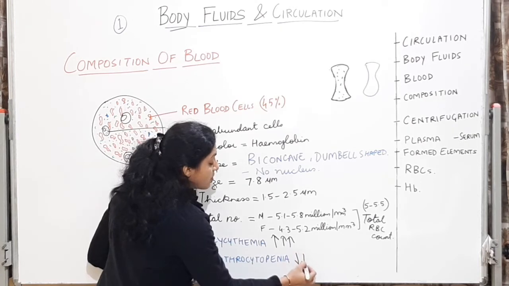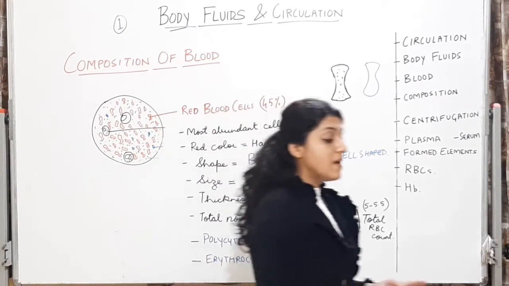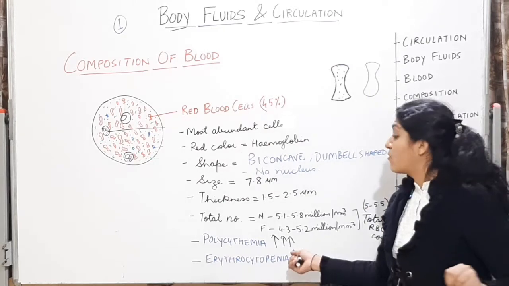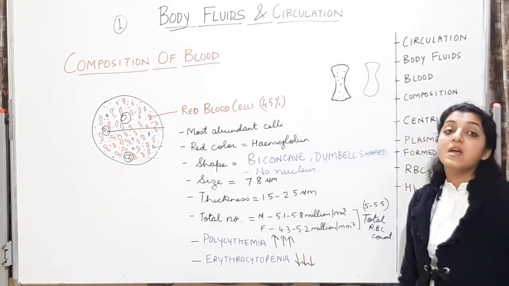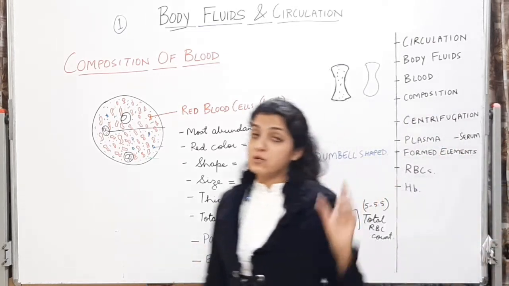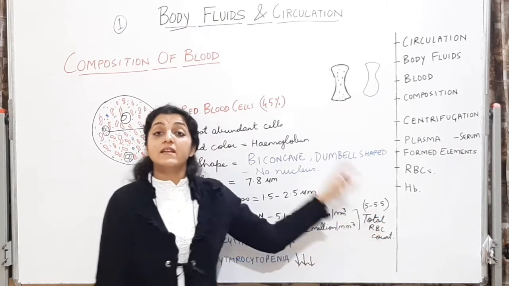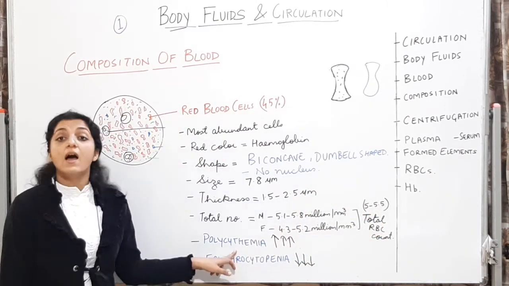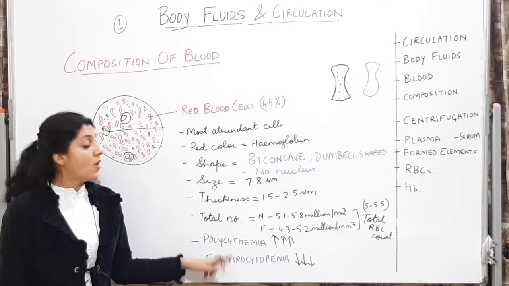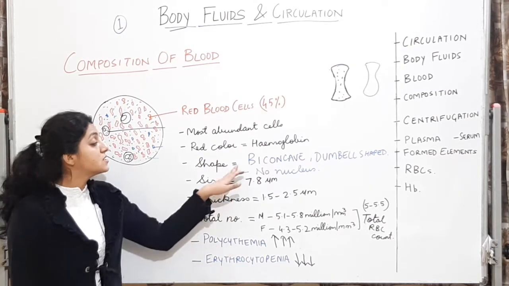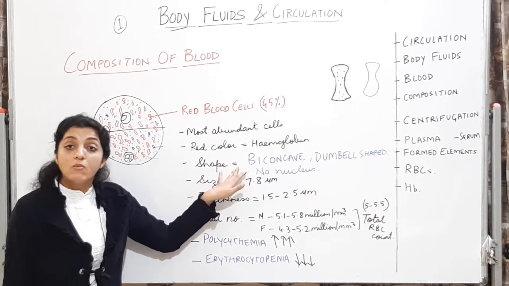Important MCQ: what is the total RBC count in a normal average adult? Then increase is called polycythemia, decrease is called erythrocytopenia. All these are important MCQs. Its shape is an important MCQ. It has no nucleus, no mitochondria.